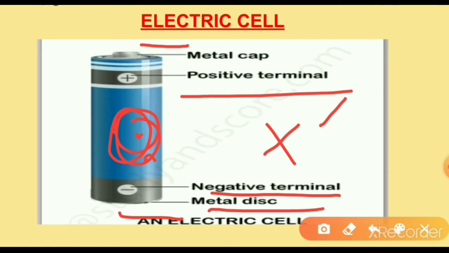In this electric cell, the metal cap is the positive terminal and the metal disc is the negative terminal. So the electric cell has two terminals, one positive and one negative. And the electric cell produces electricity from the chemicals stored inside it.